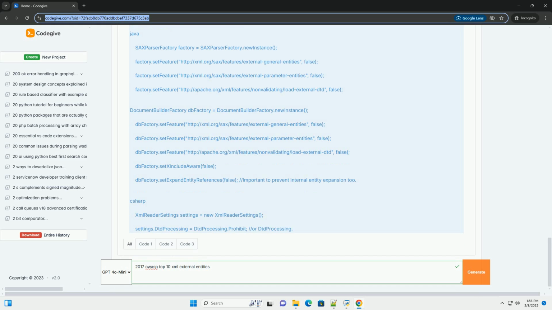4. ENTITY xxe SYSTEM file:///etc/passwd: this is the crucial part. It defines an external entity named xxe. The SYSTEM keyword indicates that the entity's value is loaded from a URI. file:///etc/passwd is a URI that points to the /etc/passwd file on the server's file system, assuming a Linux-based server.